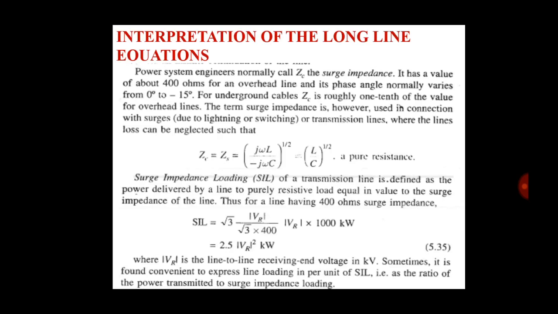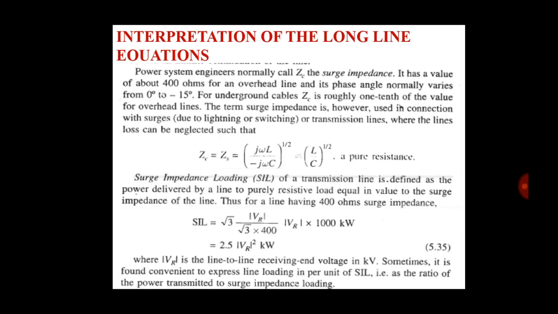For underground cable, ZC is roughly 1/10 of the value for an overhead line. So ZC is the surge impedance; its value for overhead is 400 ohms, and for underground cable it is 1/10 of the overhead line ZC, meaning ZC by 10.